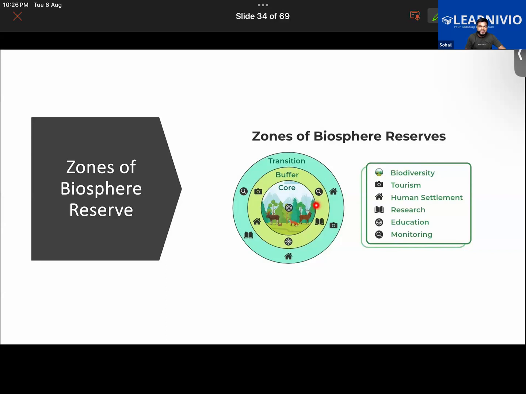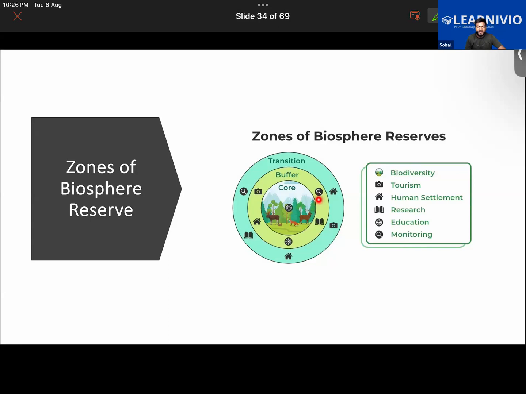And in this there are some non-destructive human activities, like building of houses or cultivation of crops. They will be allowed, as these activities are not in this one. That was actually in the transition zone. Sorry about that.